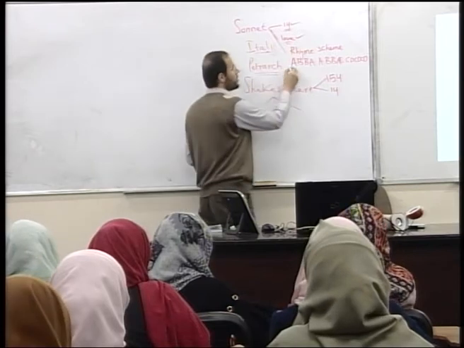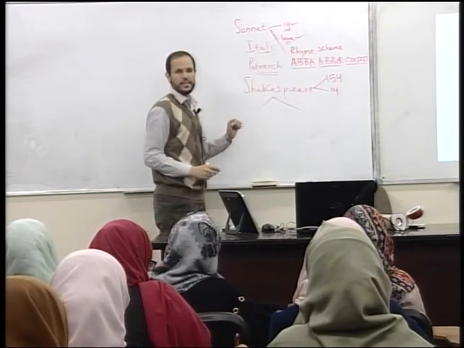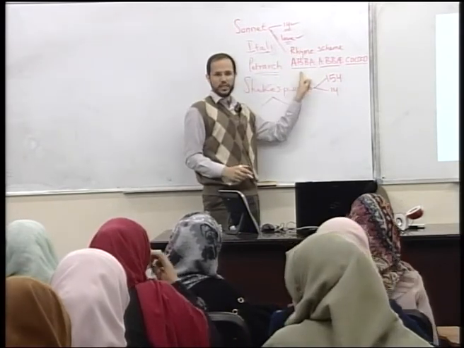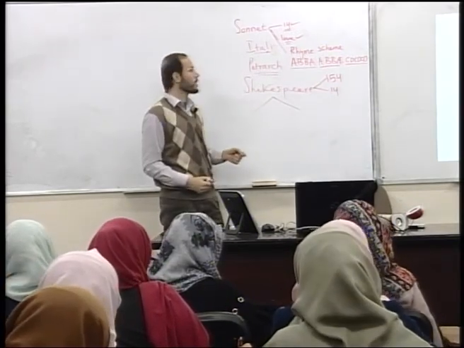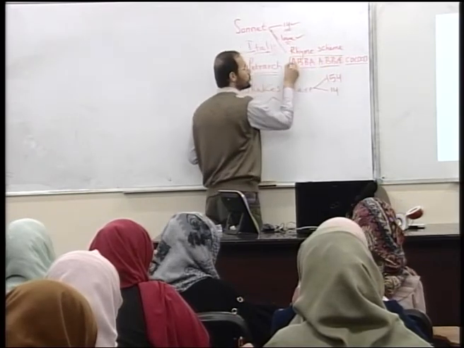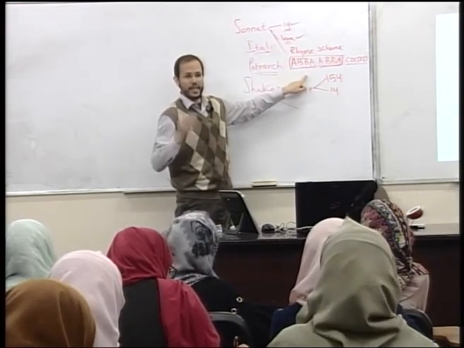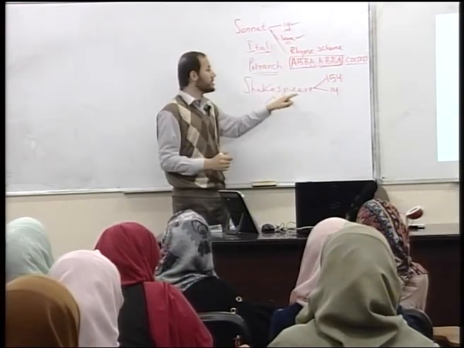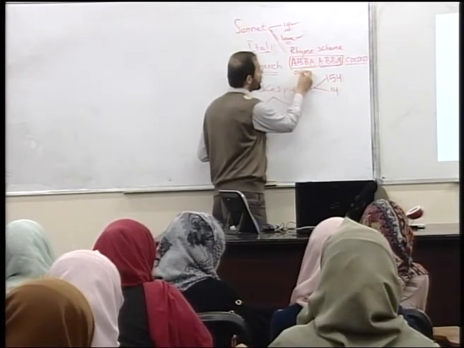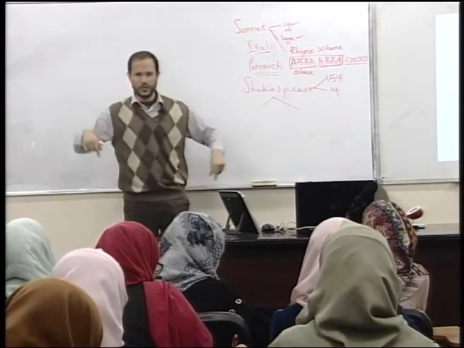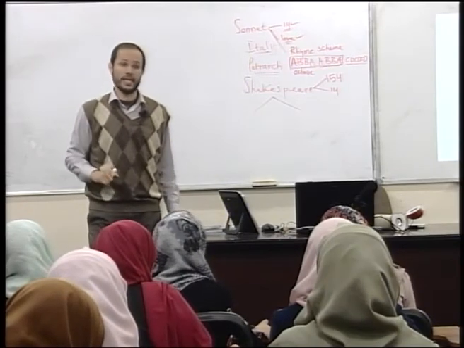Again, we have A, B, B, A, B, B, A, and then C, D, C, D, C, D. If you count them, these are 14, because a sonnet has only 14 lines. Now these are divided into two groups. Number one, the first 8 lines, which look similar in a way, A, B, B, A, B, B, A. In English, 8 lines are called an octave. You know, an octopus, because the octopus has 8. Octave means 8 lines.